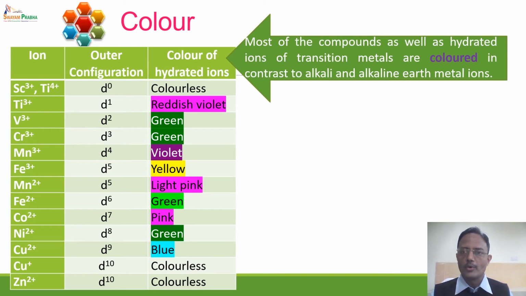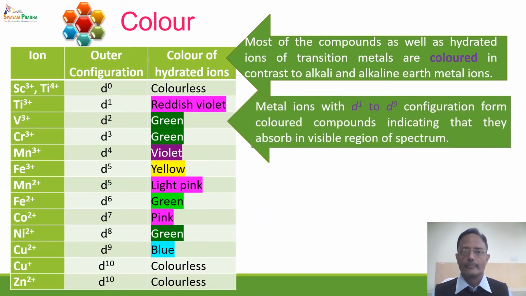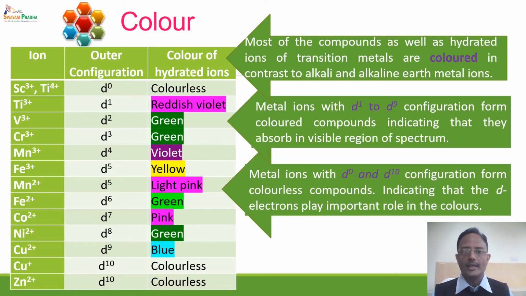You will find most of the compounds as well as hydrated ions of these D block elements, or 3D series elements, are colored in contrast to alkali and alkaline earth metals. The metals having D1 to D9 configuration are colored, but those having D0 and D10 configuration are colorless.